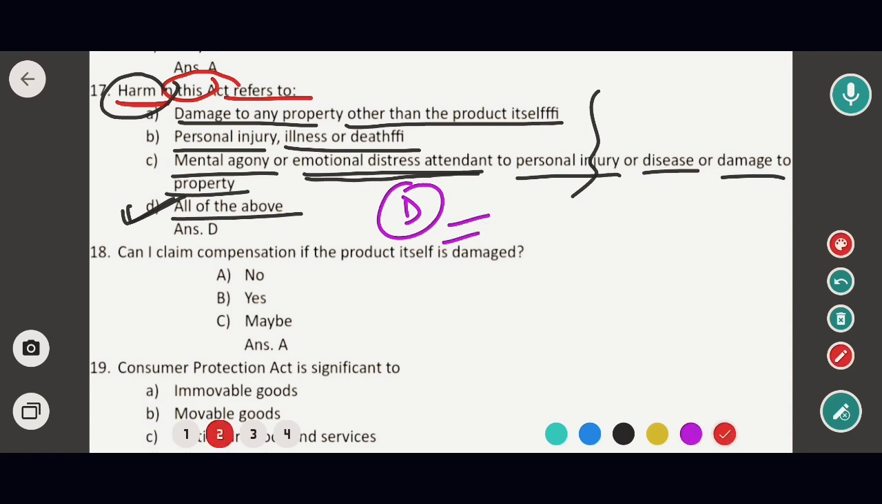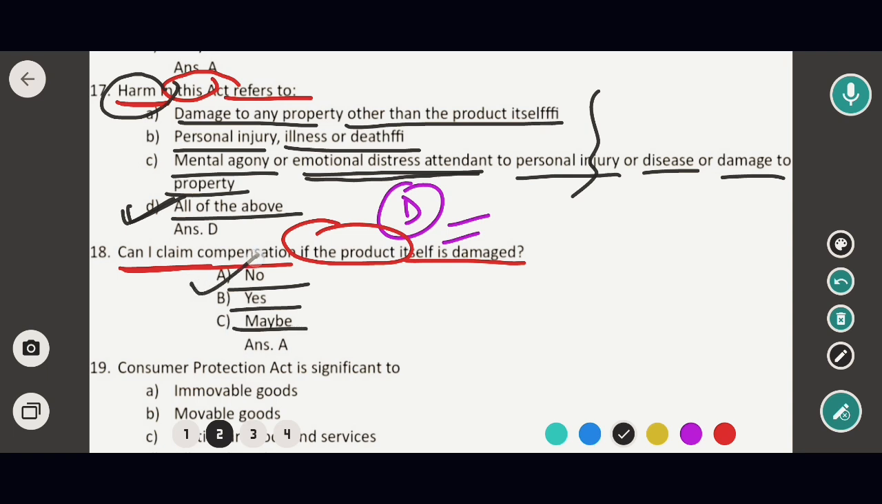Next question is about can I claim compensation if the product itself is damaged? Options are option A no, option B yes, option C maybe. So in this case the correct option would be no. That means if a product is damaged because of me, then in that case I cannot claim compensation. Okay, so in this case option A would be the correct answer.